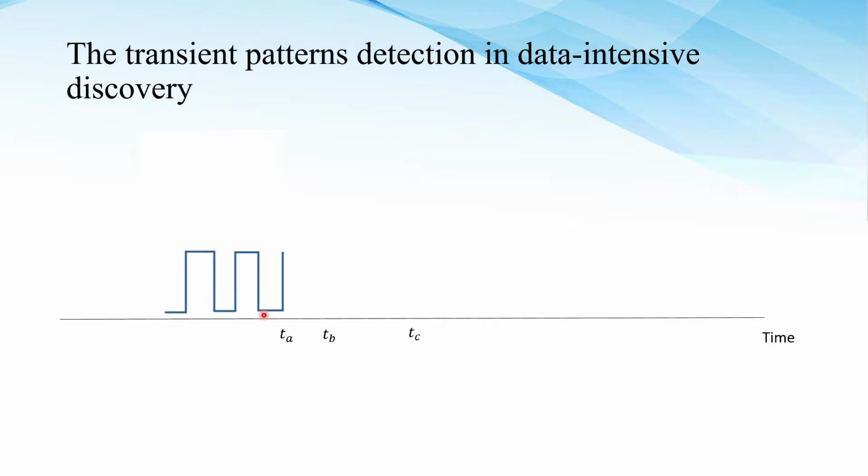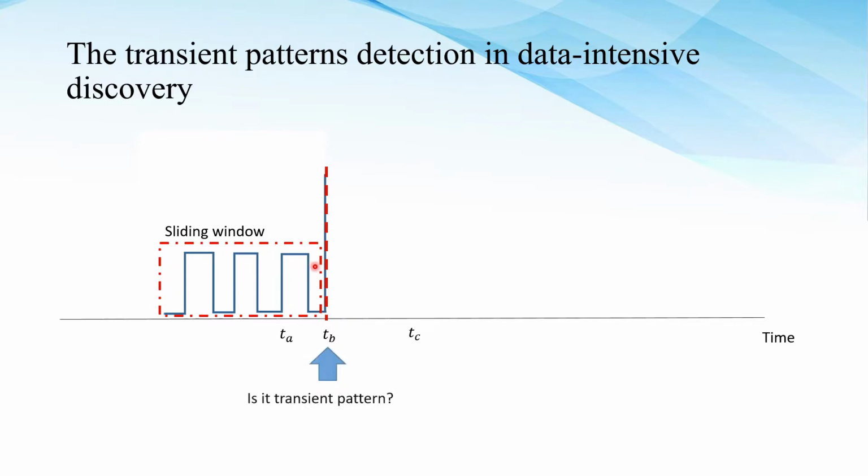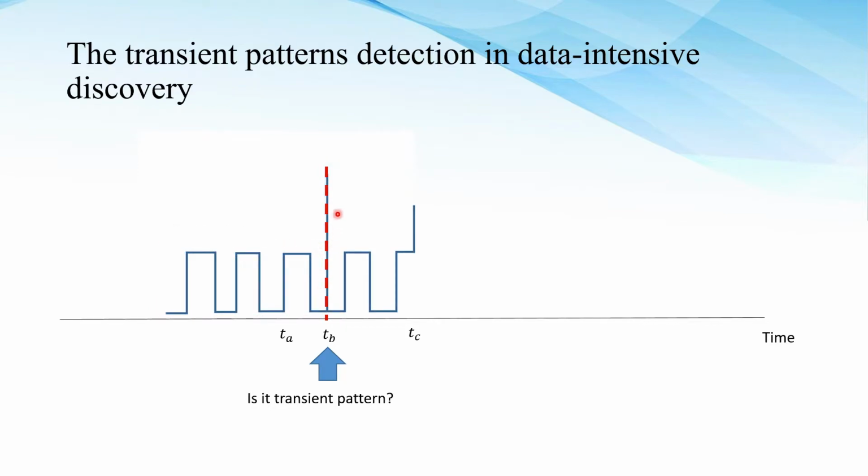For an example, let's start with A_T. A_T is a square pattern like this. This is a normal situation. Then at T_B, a new instance comes in. It seems like a significant change, but when you compare the sliding window with the previous data, is it a transition pattern or not? Actually, no. This is noise.